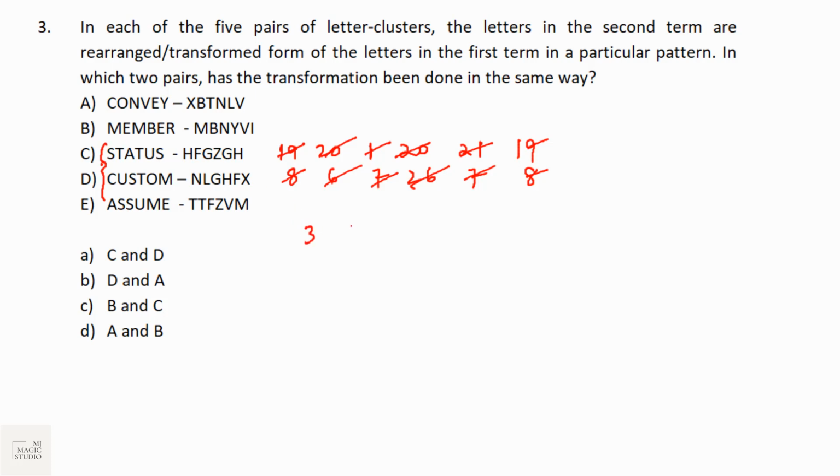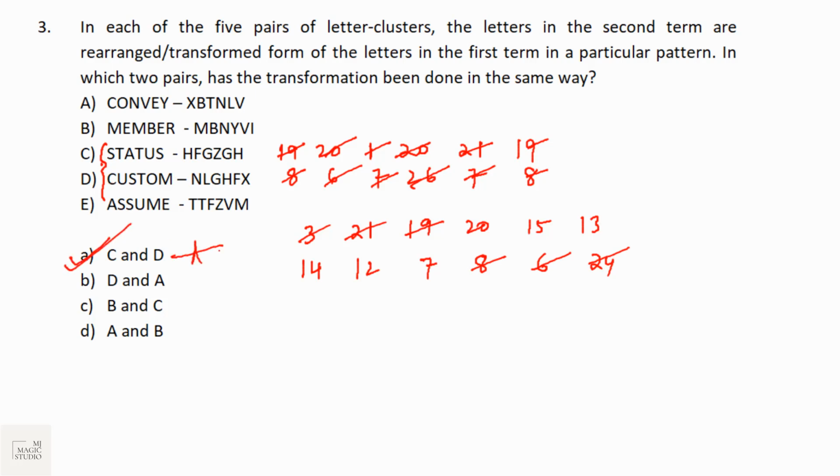Custom: C 3, U, S, T 20, O 15, M 13 and N is 14, L 12, G 7, H 8, F 6, X 24. Here also it is inverse, 27. Bingo. So C and D match up. Option A should be our pick. Be quick in solving these kinds of questions.